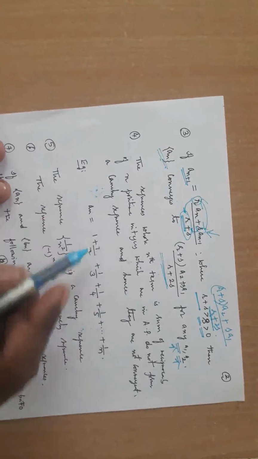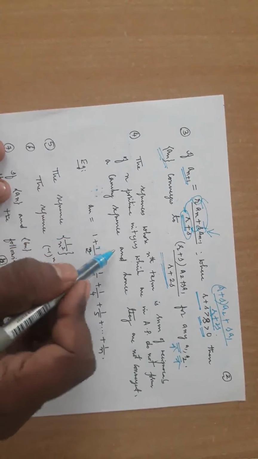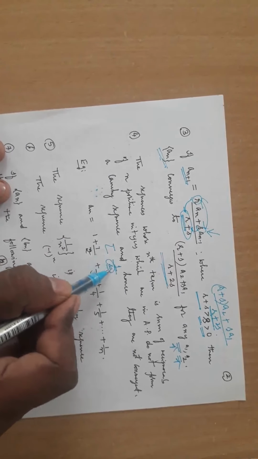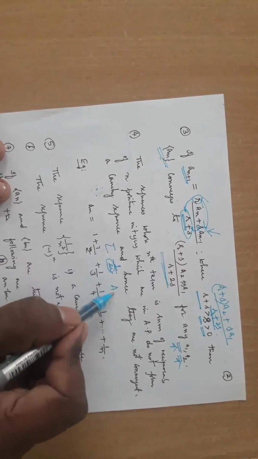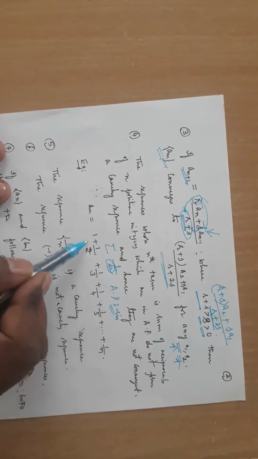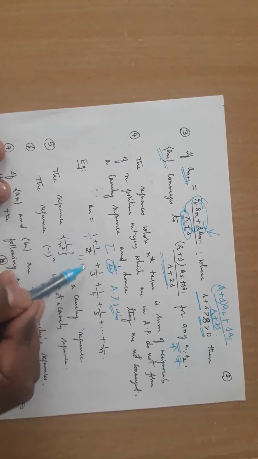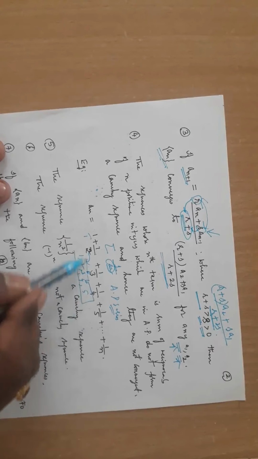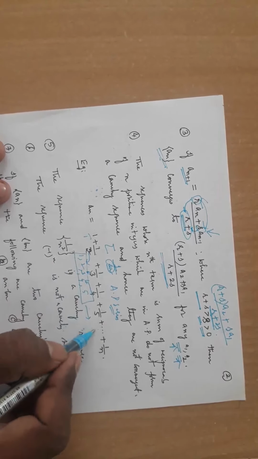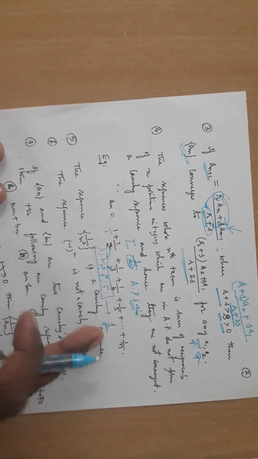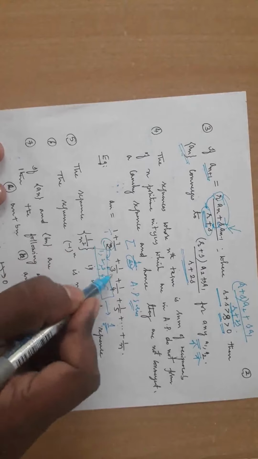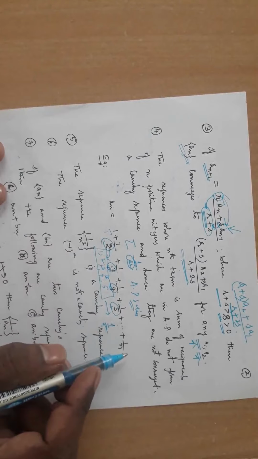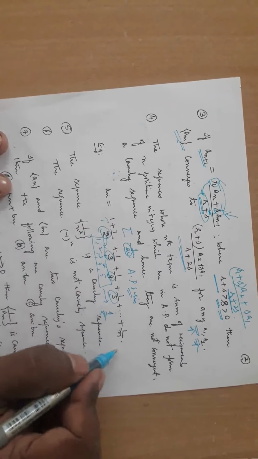And this is interesting. See, if you have a sequence in the form summation of 1 by something, whatever it is, and in the denominator you have an AP series. See here, I have in the denominator 1, 2, 3, 4, 5. It's in AP with common difference 1. If it is in AP, it is not convergent. That means you need to look into the denominator. If they are in AP, it is not convergent. Is it clear? Or else it won't form a Cauchy sequence.